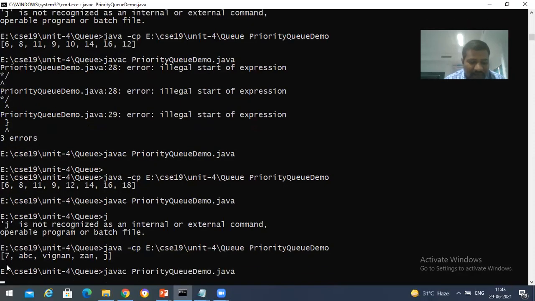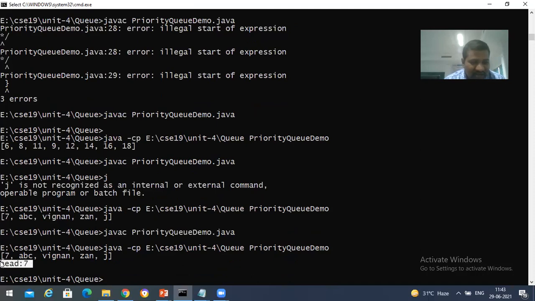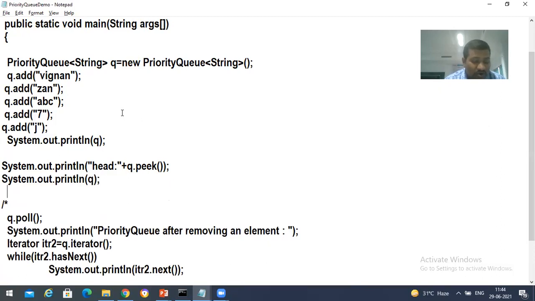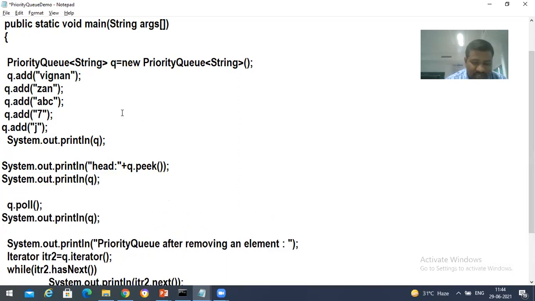So let's compile this with respect to head. What we'll be getting here is 7. After printing this head, let's see whether peek removes that element from the queue or not. Peek is not going to remove it. See here, before calling this poll function, what happens? After calling this poll function, what happens? Try to see this.